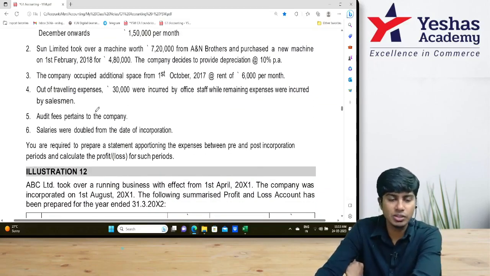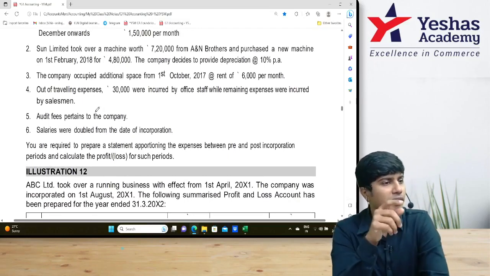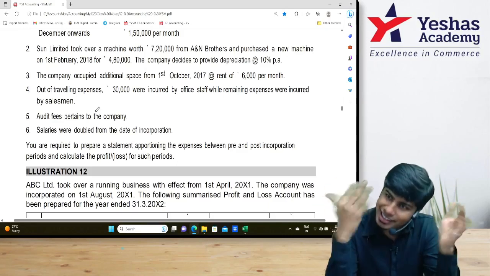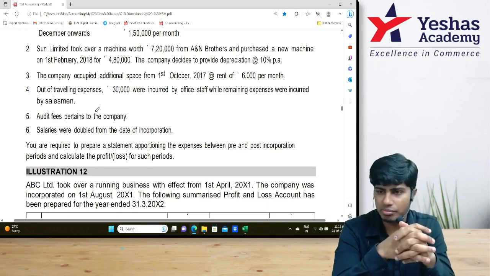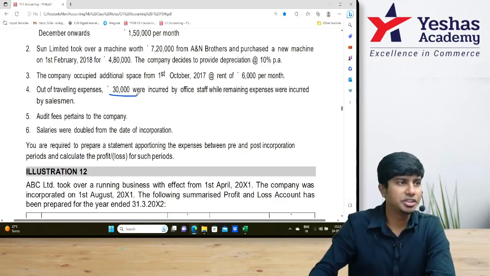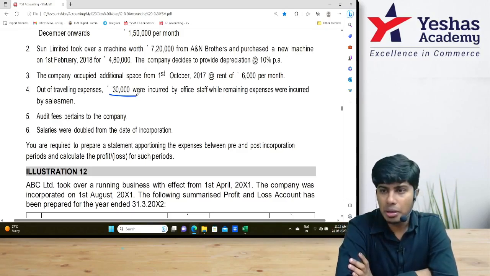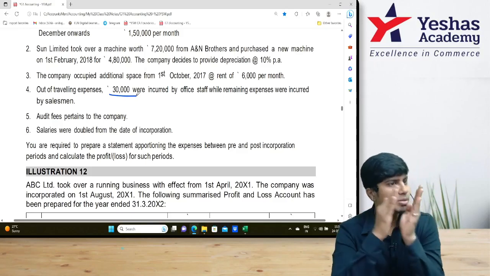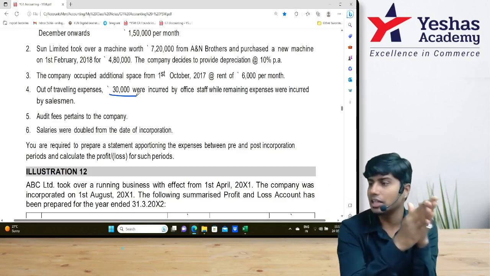Traveling expenses of 30,000 were incurred by office staff. What would they incur for? Commuting between office to one more office or home to office. So this is recurring and daily. Does this depend upon sales? No. It will be same. Underline that 30,000, time ratio. Balance was incurred by salesman, so sales ratio. Salesman's traveling expense is sales ratio. Regular office staff traveling expense is time ratio.